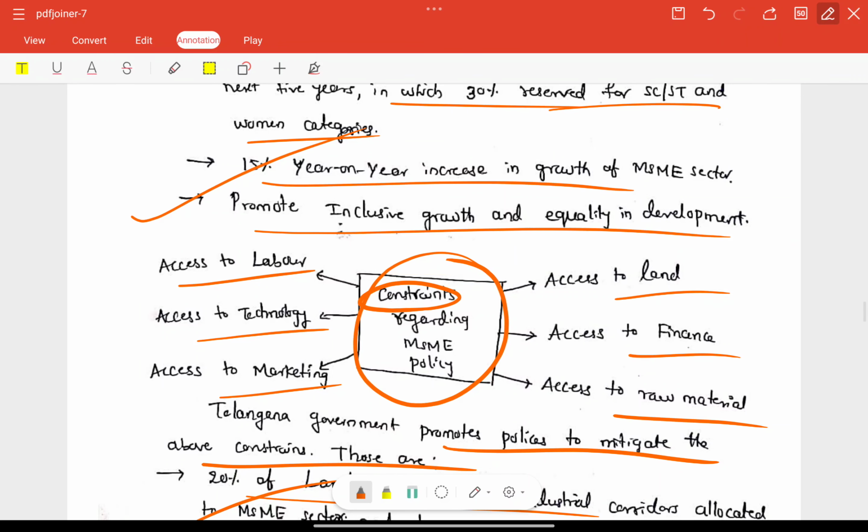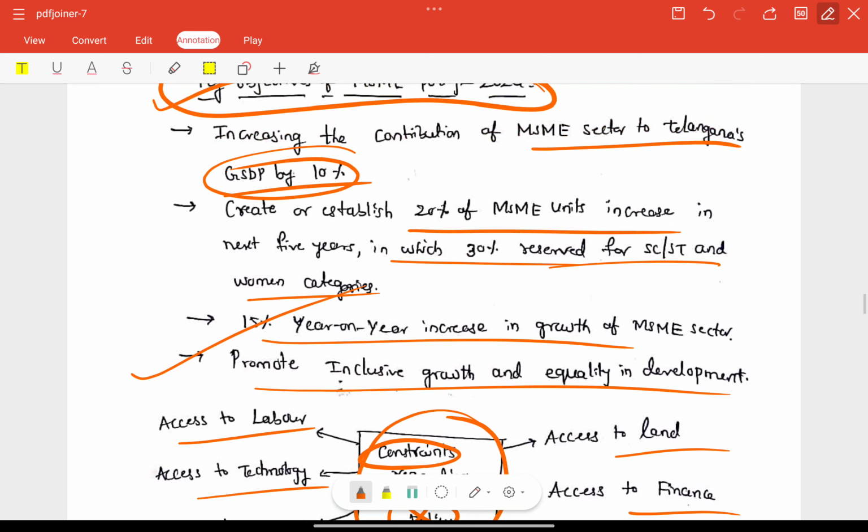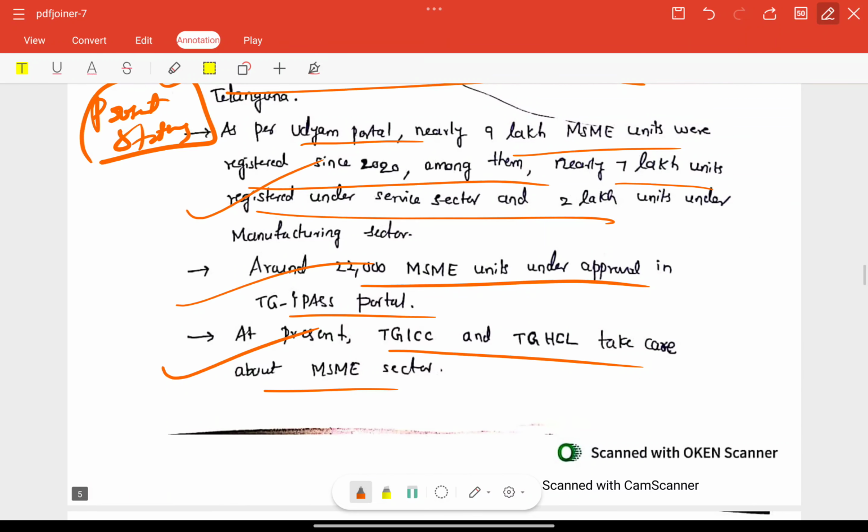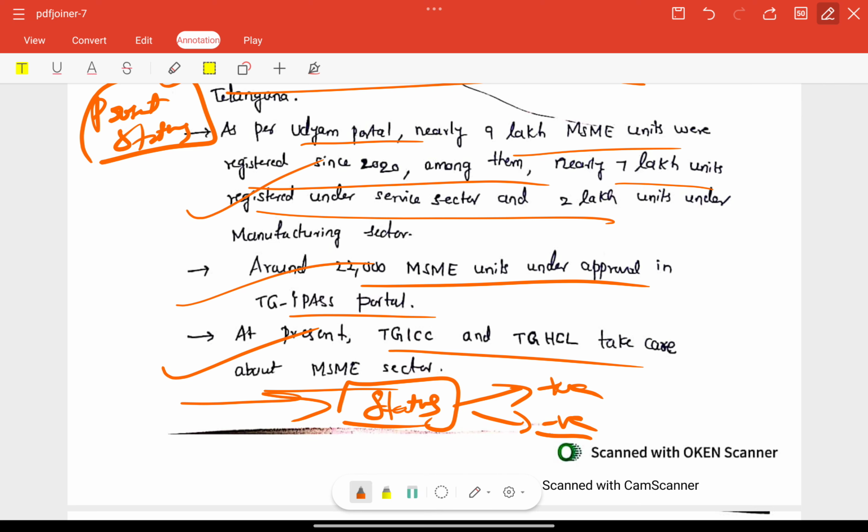Also here, constraints regarding the MSME policy. Here the MSME policy constraints are not placed properly, but it was recently launched, right? So we need to focus on providing challenges or constraints only after the present status. In the present status only, we need to provide positives and negatives.